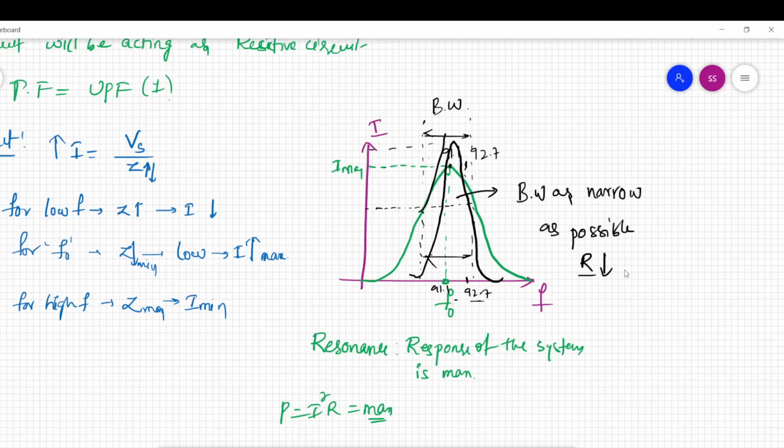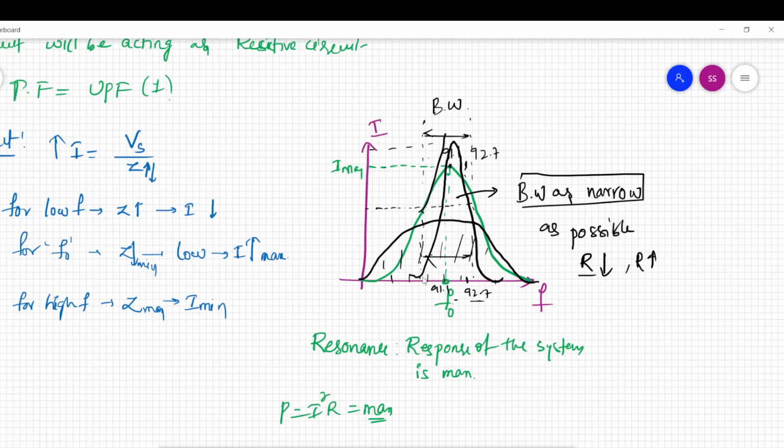And if the resistance value is high, the waveform will be like this. It will be a fat one. That means this waveform is accepting all the frequencies and there will be huge interference. That means we need the bandwidth to be as small as possible.